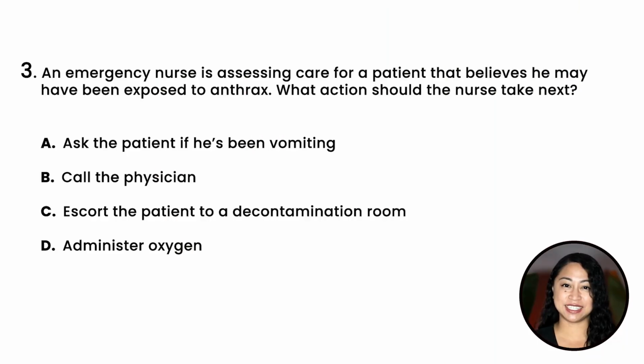NCLEX question number 3. An emergency nurse is assessing care for a patient that believes he may have been exposed to anthrax. What action should the nurse take next? A. Ask the patient if he's been vomiting. B. Call the physician. C. Escort the patient to a decontamination room. Or D. Administer oxygen. And the correct answer is C. Escort the patient to a decontamination room.